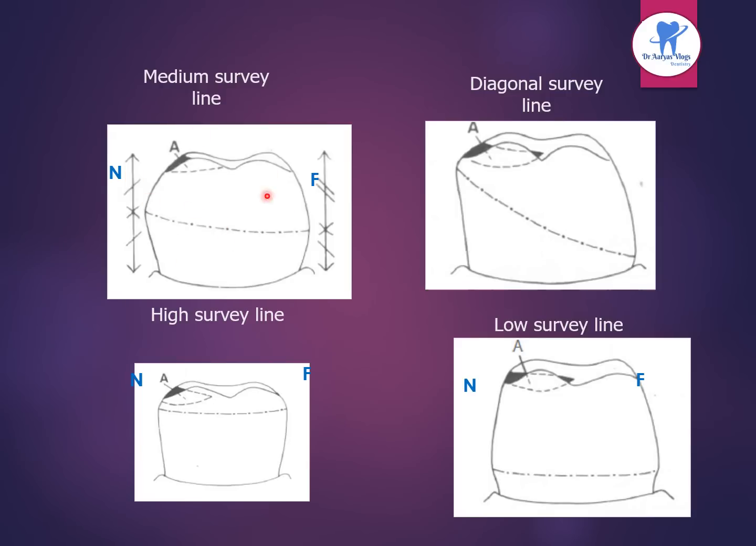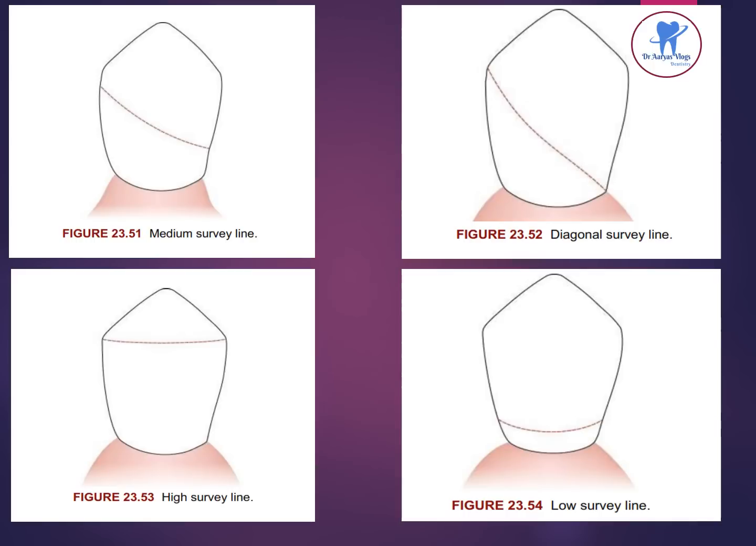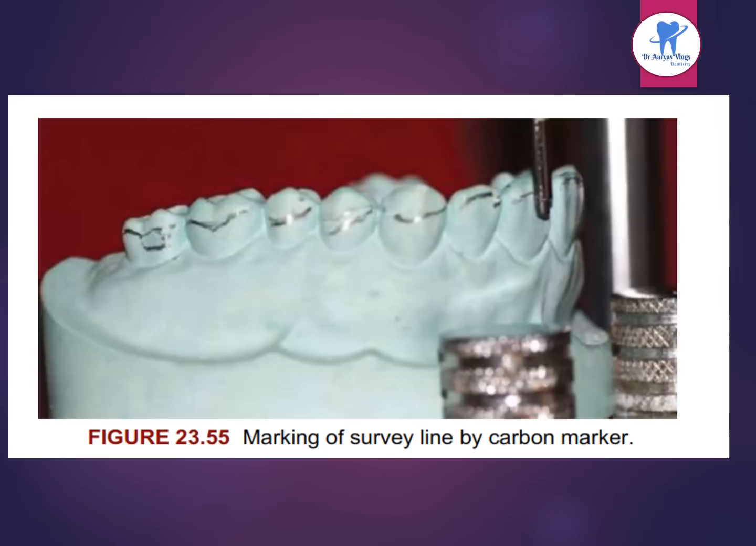This is the median survey line. This is the diagonal survey line. This is the high survey line and this is the low survey line. So this is the near zone, this is the far zone, this is the edentulous space and this is an adjacent tooth. These are the various survey lines: median survey line, diagonal survey line, high survey line and low survey line. And this is the marking of a survey line by carbon mark.